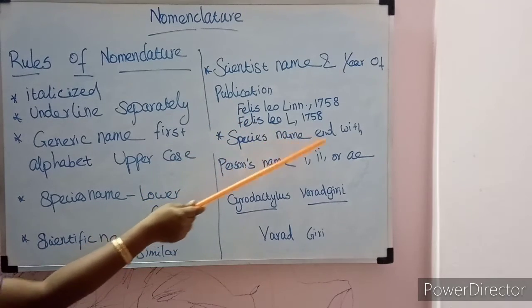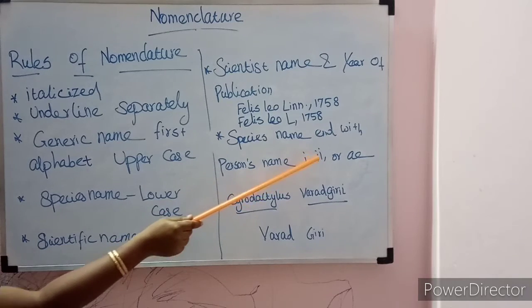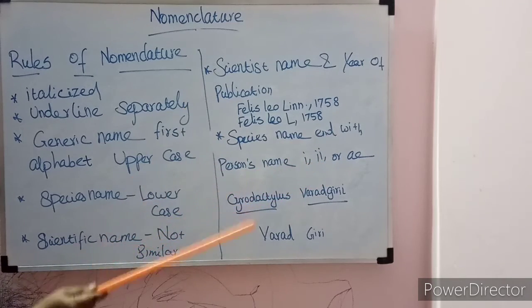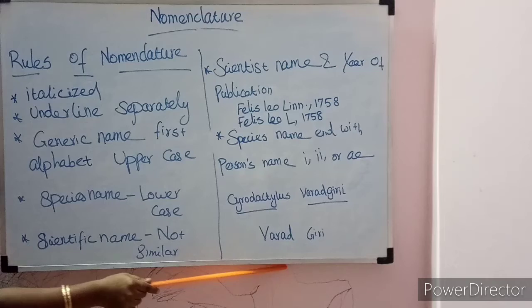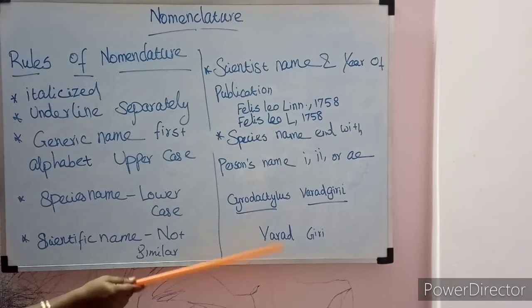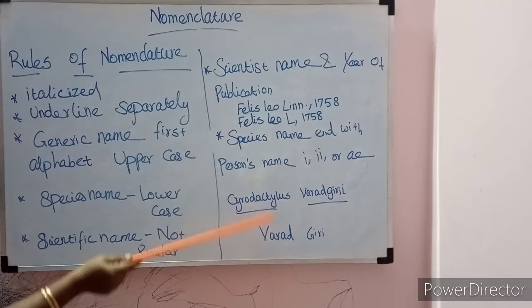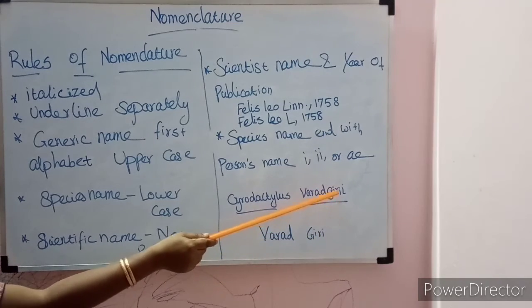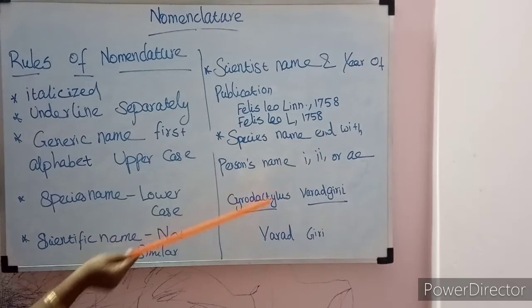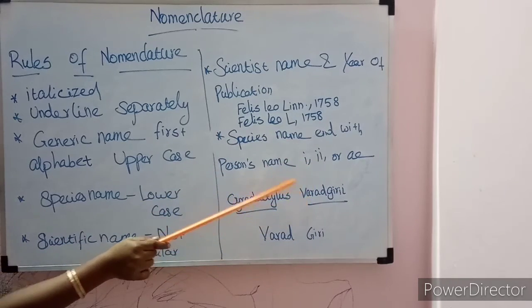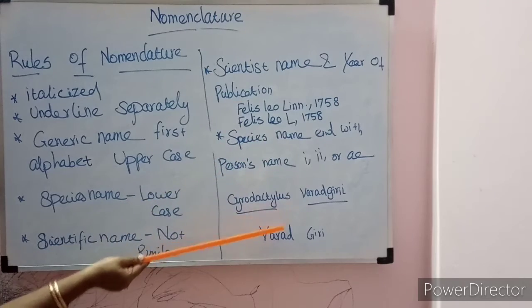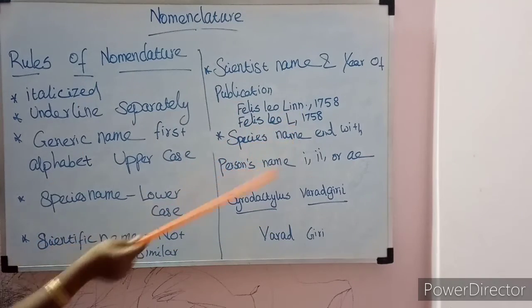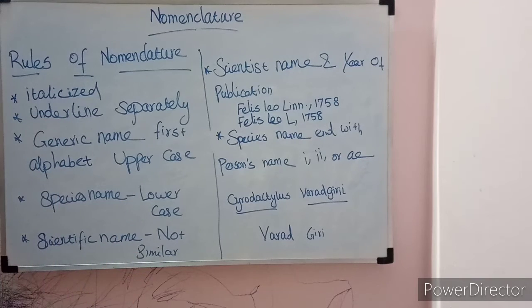The species name can end with the person's name ending in I or AE. The scientist's name can be given to the species. For example, Bharat Giri is the scientist who discovered a dwelling lizard, Cnemaspis. He discovered a species of dwelling lizard and gave it a name. So his name is Bharat Giri. It ends with the letter I or AE. So the species name can use the scientist's name with I or AE, and the scientist's name and year of proposal can be given. So these are all the rules for nomenclature.